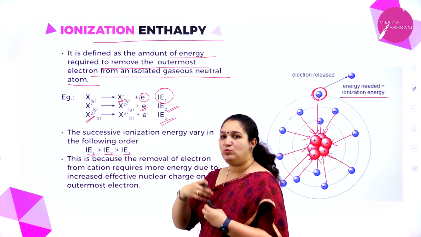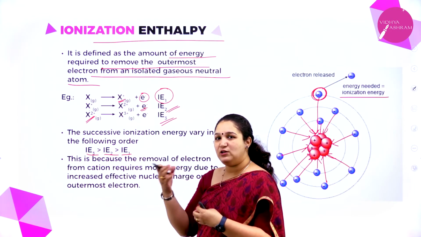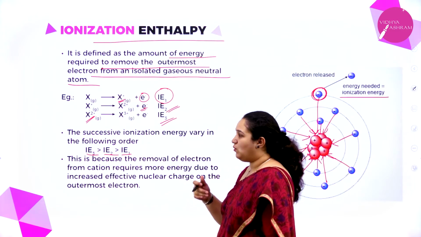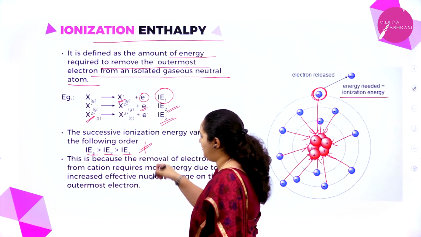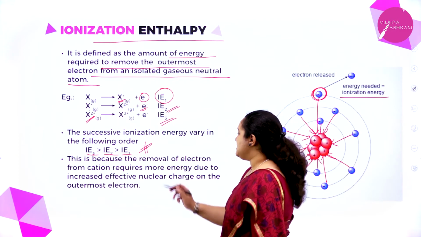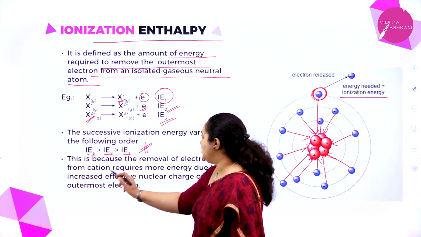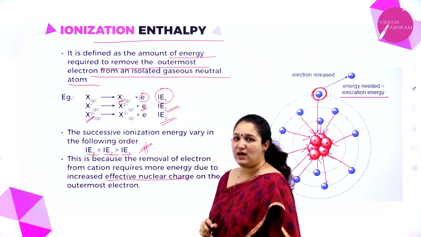So it is easy to remove the first electron, a little difficult to remove the second electron, and most difficult to remove the third electron. This is because removal of an electron from a cation requires more energy due to increased effective nuclear charge.